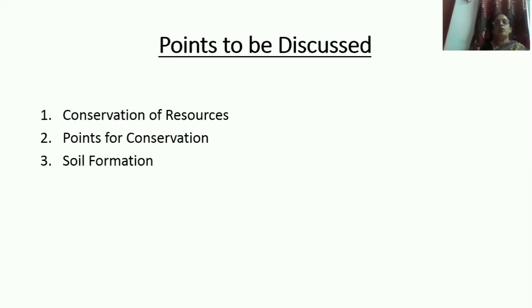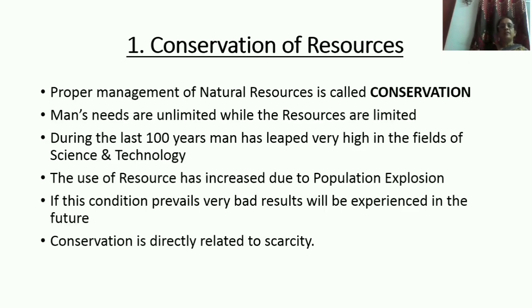The following points are going to be discussed today. First point, conservation of resources. Second one, which points should be kept in mind for conservation. Third one is soil formation. Then, conservation of resources. Conservation of resources means a proper management of natural resources.